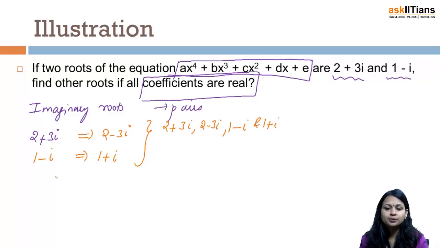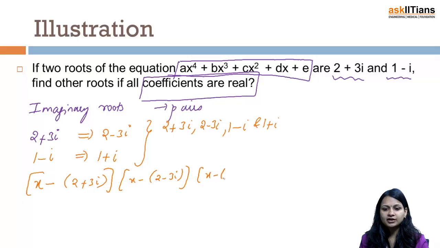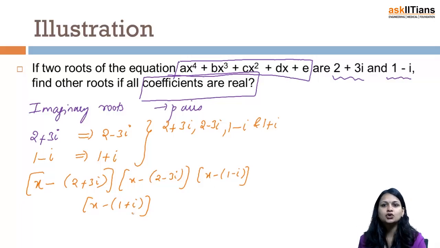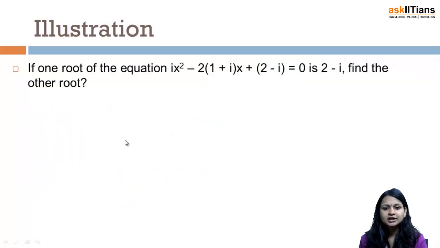So even if I am supposed to find the equation, I can write it as x minus (2 plus 3 iota), then x minus (2 minus 3 iota), then x minus (1 minus iota), and finally x minus (1 plus iota), right? So this becomes my equation and I can solve it and get the final a, b, c, d, e also, okay. Now let's move to another illustration.